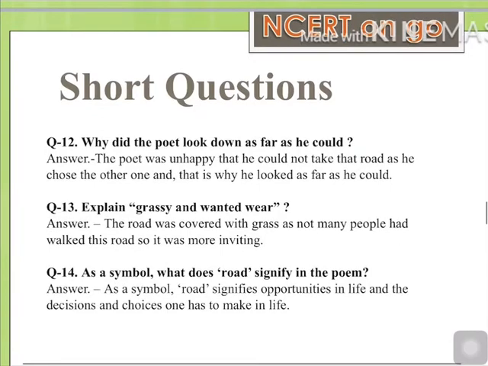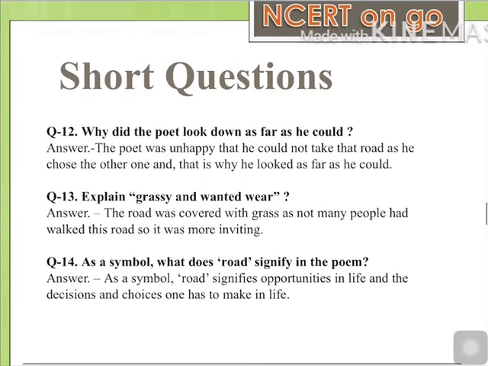So, the segment of short questions starts from here. The very first short question we have is, why did the poet look down as far as he could? Answer is, the poet was unhappy that he could not take that road as he chose the other one, and that is why he looked as far as he could. We know that he can choose only one road at one time, so that's why he looked as far as possible to the other road so as to satisfy himself.